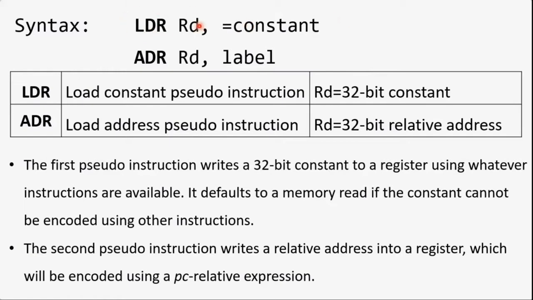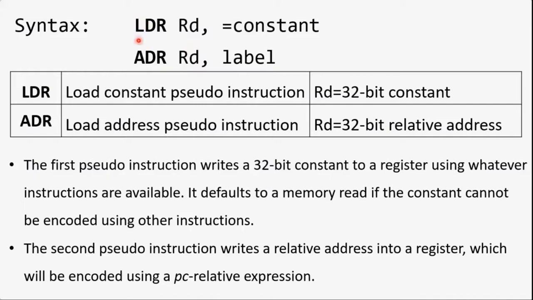This is the syntax. I told you this concept of loading a constant is about loading a constant value that is 32-bit in size into a 32-bit register. No other instruction allows it. LDR and ADR are the two instructions which allow us to copy 32-bit data into any register.